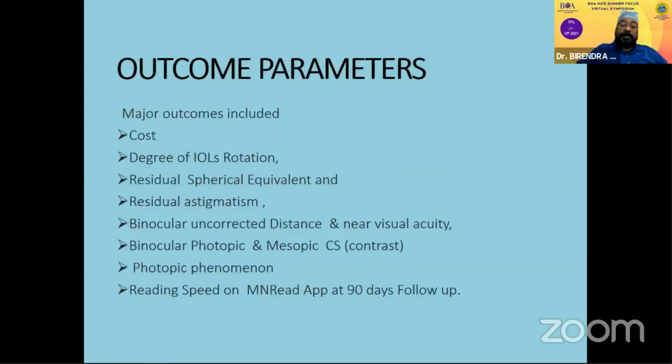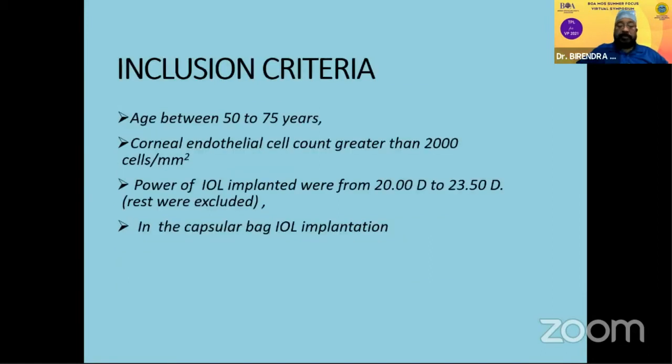The outcome parameters to be compared were the cost, the degree of IOL rotation, residual spherical and astigmatism, binocular uncorrected distance and near vision, binocular photopic and mesopic contrast sensitivity and photic phenomena, and reading speed on MNRead app at 90 days of follow-up.